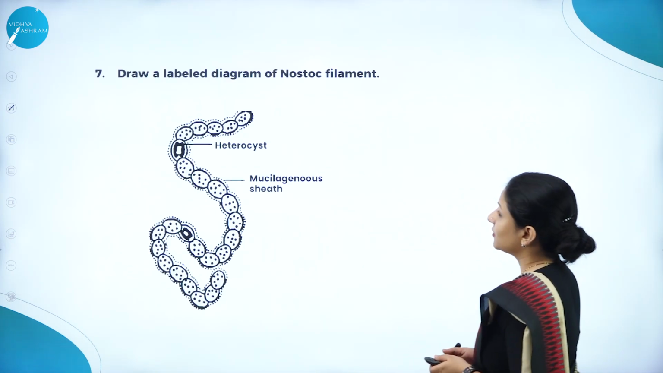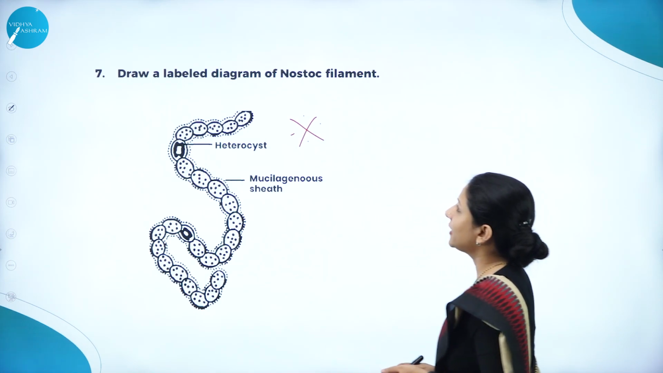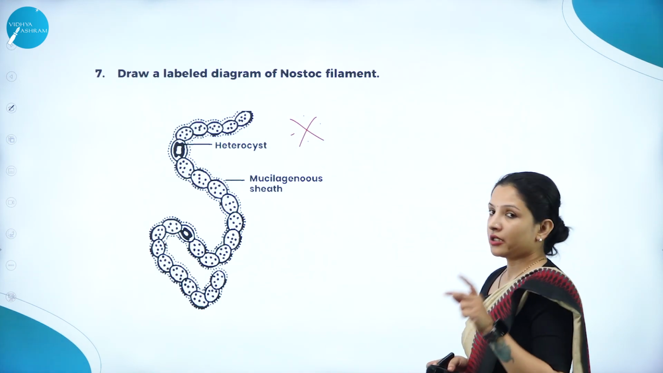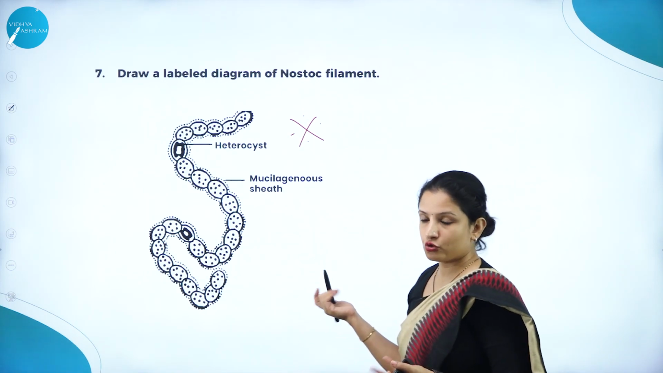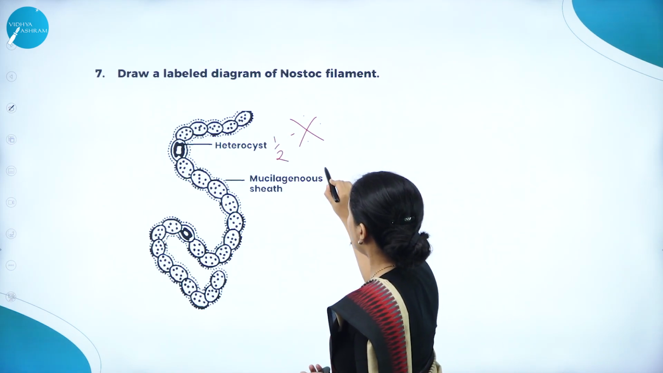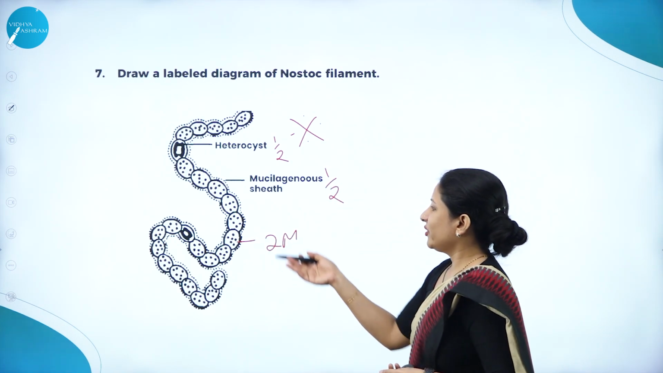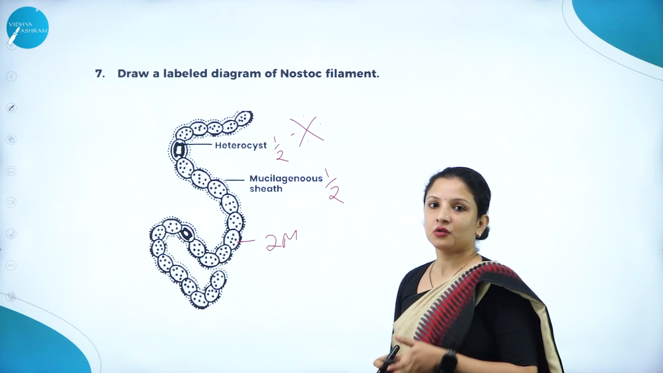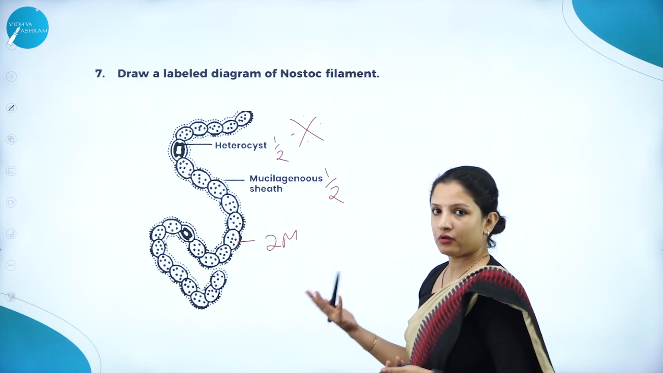Moving further, this is also very, very important. Draw a labelled diagram of Nostoc. Here, the diagram may carry 2 marks, and this can carry half mark. Or it might be 1 mark, 1 mark, 1 mark. It depends on the way the evaluation scheme is set. So you have to be ready for either way.